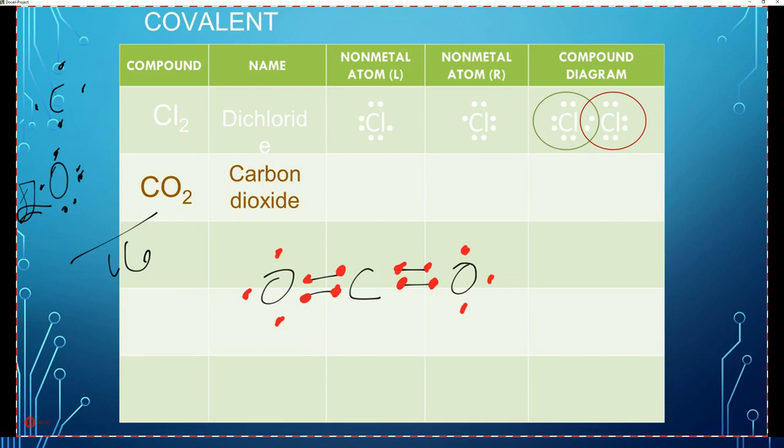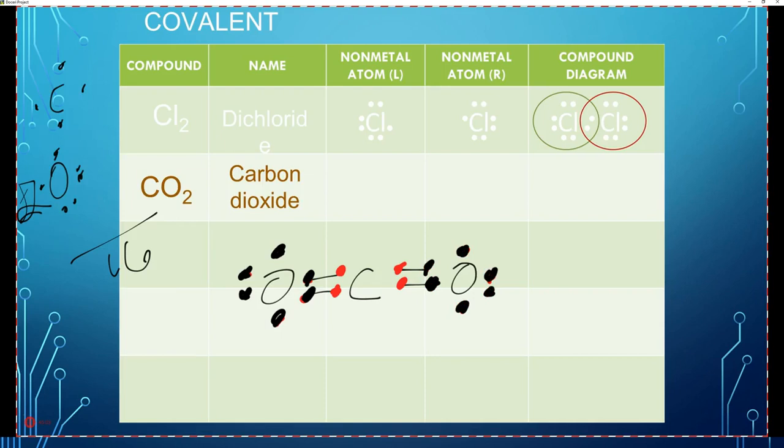So let's go ahead and check. Do we have 16 electrons? We're going to need one that's going to be a double because we need to have 6 electrons on oxygen. So let's change them. 1, 2, 3, 4, 5, 6, on each oxygen. And then you can see that carbon has the 4 in red. So that's all the electrons there.